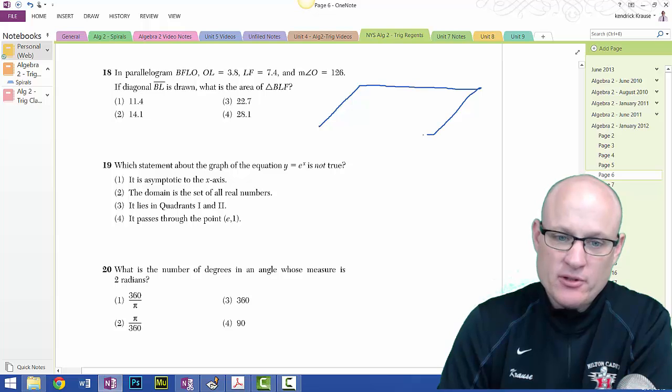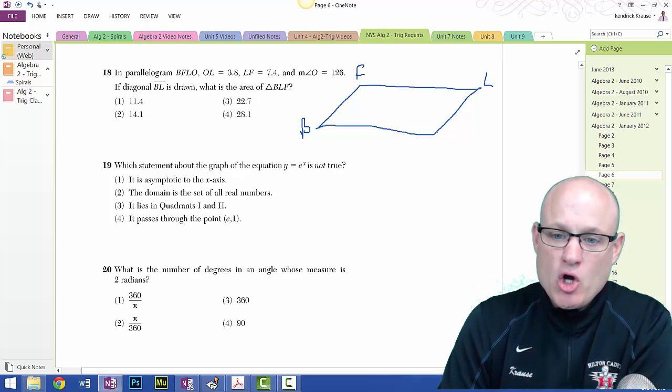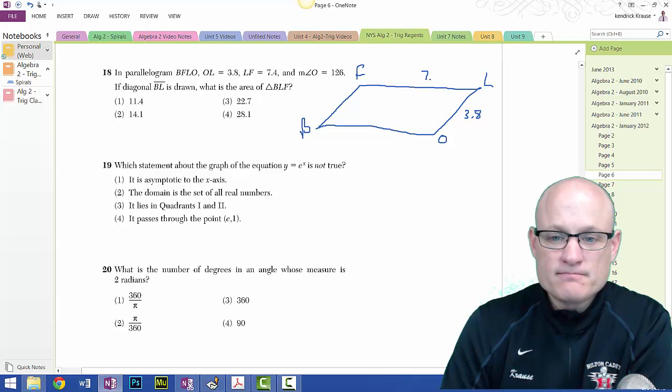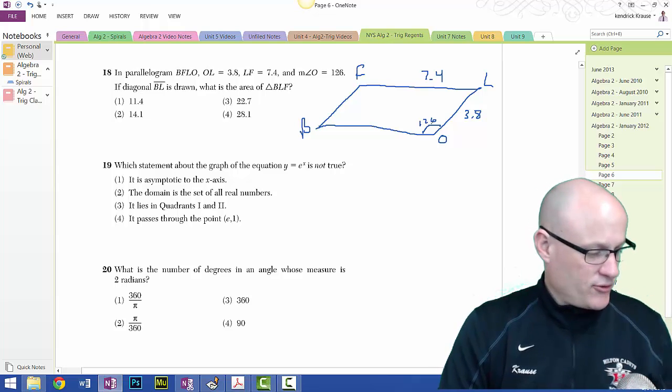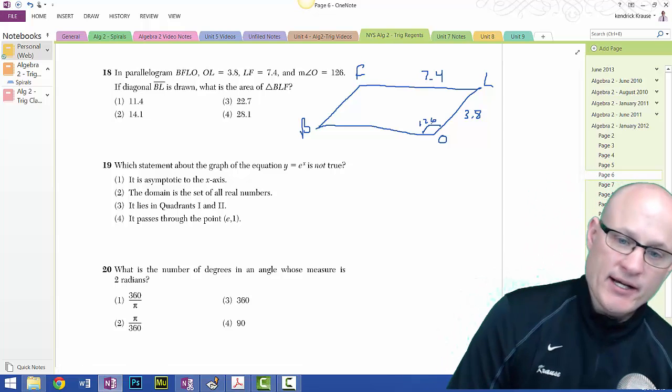They meant that problem for you. Parallelogram BFLO. OL is 3.8. And LF is 7.4. Angle O is 126. And the question says, what is the area of triangle BLF?